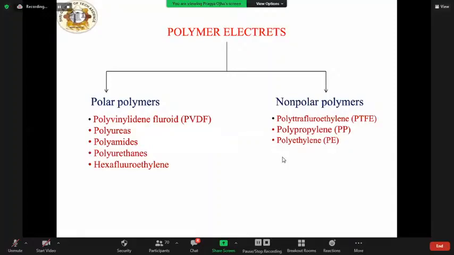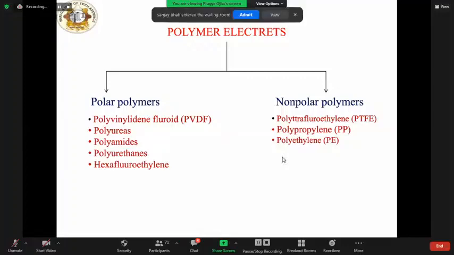Here we can again divide polymer electrodes into polar and non-polar. The nature and origin of molecular motion in macromolecular polar and non-polar polymers are morphology dependent and can affect the performance of electrodes.